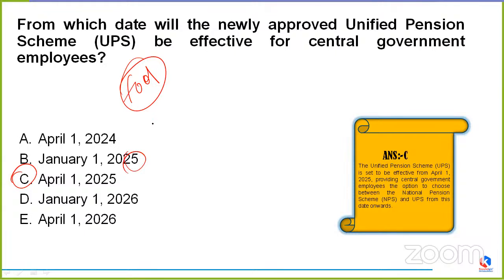See, this UPS is all set to be effective from April 1, 2025, which provides our central government employees the option to choose between the NPS and UPS from this date onwards. Okay. So, dear Sandeep, your date is exactly correct, but the year is going to be 2025.